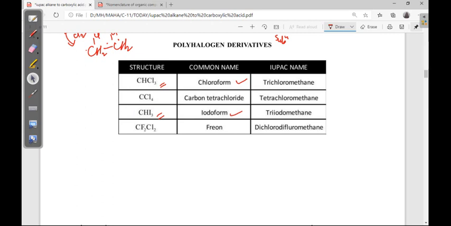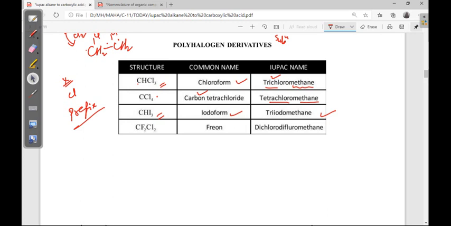Okay. Now for the IUPAC name, no need to remember anything, just rules we have to learn. So only 1 carbon is there, so methane. In the methane, 3 chlorines are there, so trichloromethane. Now carbon tetrachloride is the common name here, tetrachloromethane. Why are we writing tetrachloro first? Because chlorine and halogens are having only prefix. Okay. Now iodoform is the common name, triiodomethane.